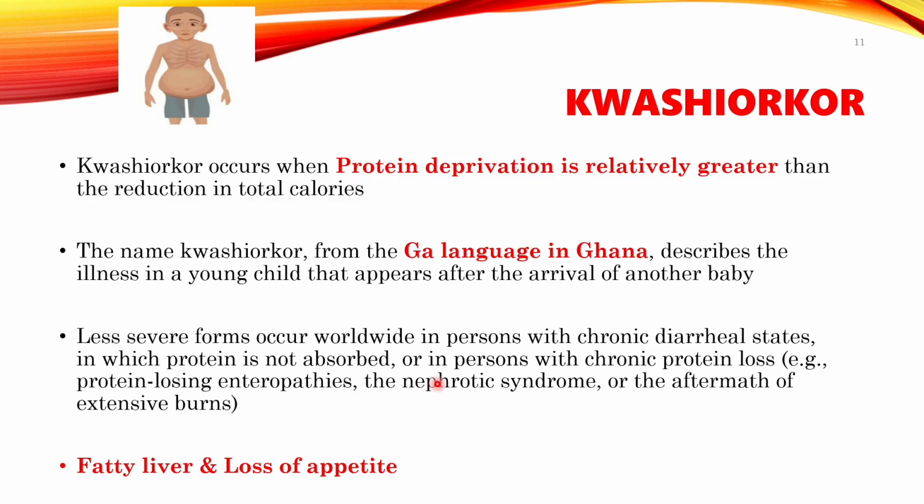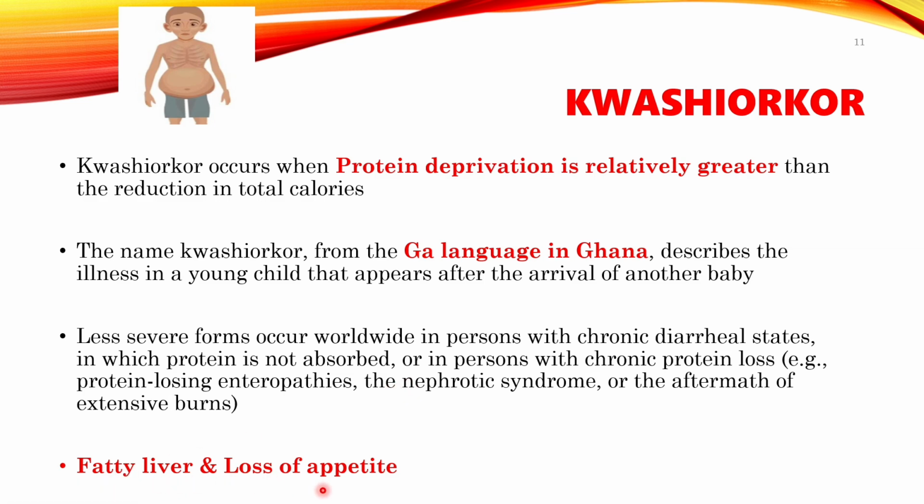So the problem, less protein in our body, could be because of protein loss. For example, protein losing enteropathies, nephrotic syndrome in which the protein is lost in the urine, excessive burns in which the protein is also lost from the surface, right? So excessive protein is lost in burns as well, or it could be because of a chronic diarrheal state in which the protein is not absorbed. So if you have a gastropathy or enteropathy, then protein is not absorbed, so that is also one of the causes. Because of less protein, oncotic pressure decreases and the patient will have edema.